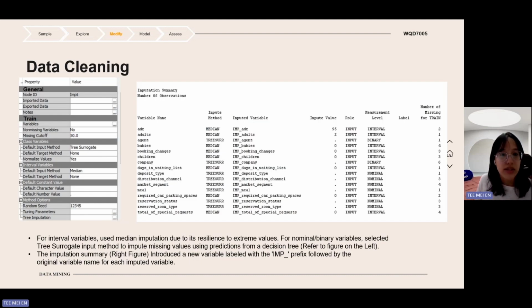For data cleaning, you can see that the default imputation for interval variables was median. And for the class variable, it was tree surrogate imputation because, for example, reserved room type can be used to predict assigned room type, so tree surrogate is a better option. For the summary of imputation, you can see the IMP prefix followed by the imputed variable name and the imputed value, for example, ADR replaced with 95. And that's how we did our data cleaning.